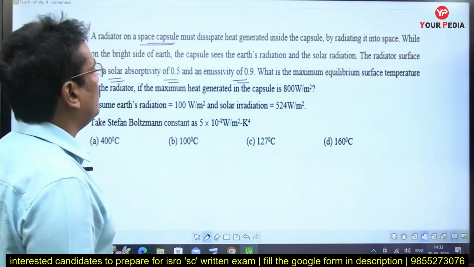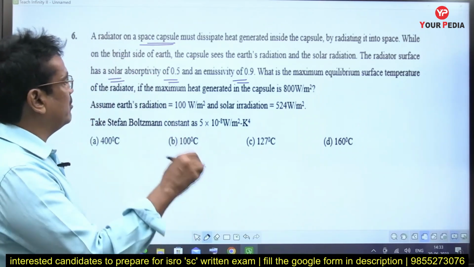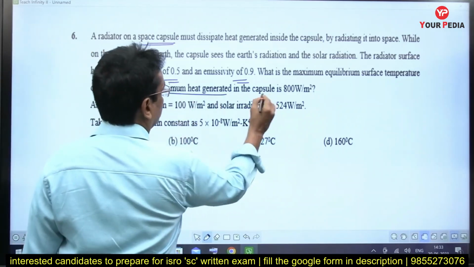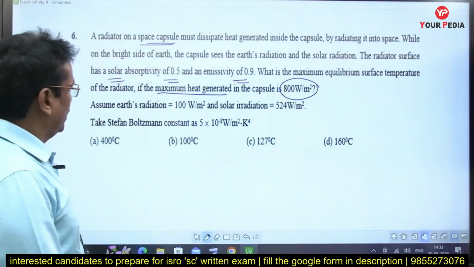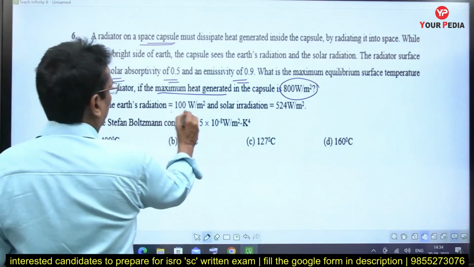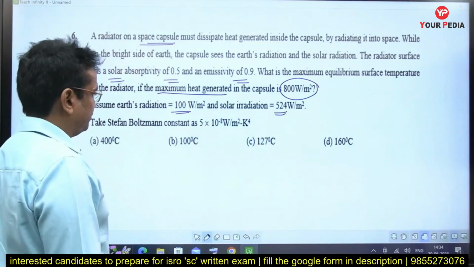What is the maximum equilibrium surface temperature of the radiator if the maximum heat generated in the capsule is 800 watt per meter square? Earth radiation is given, solar irradiation is given, Stefan-Boltzmann constant is also given.